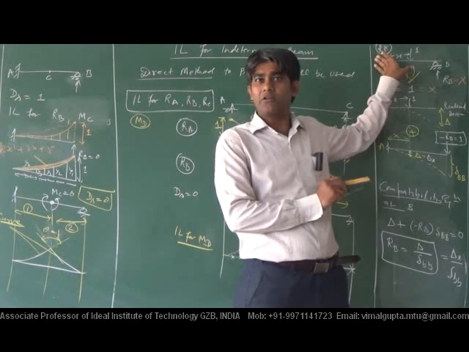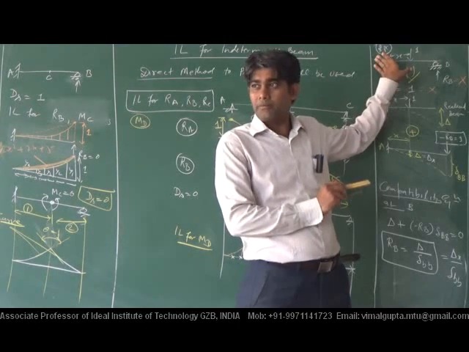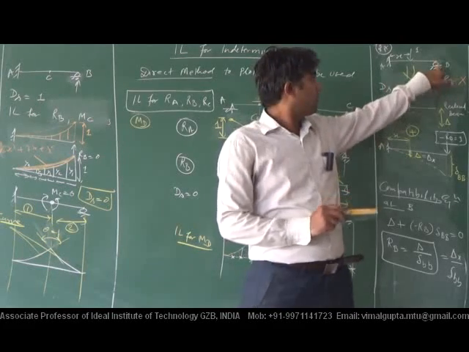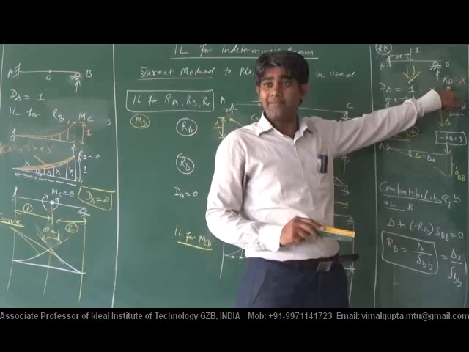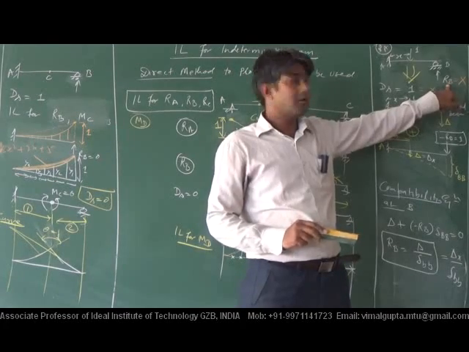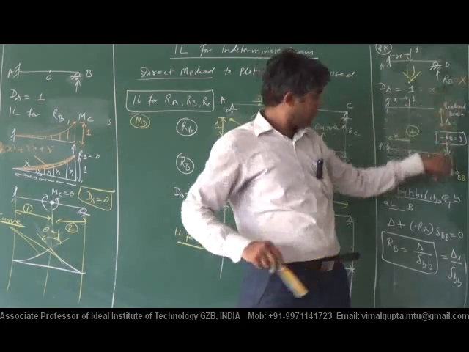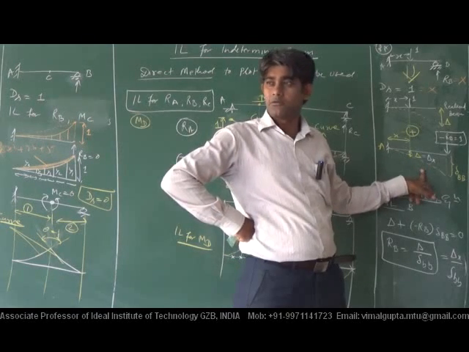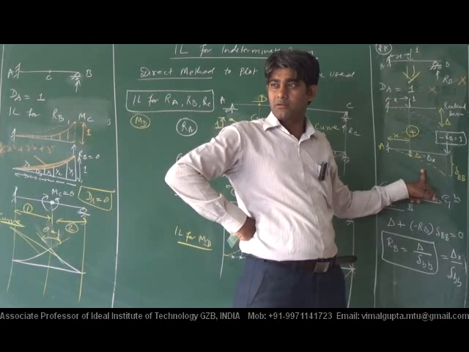We are just trying to find the ordinate for RA. RA is here, RB is this. So we have to make this figure.